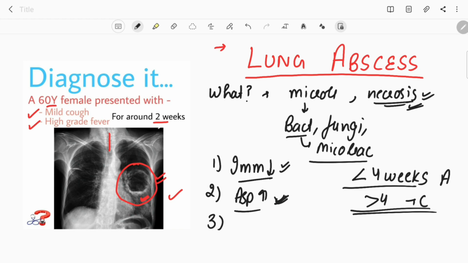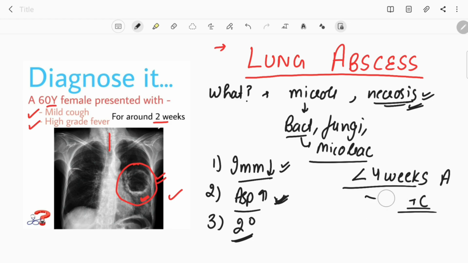The next risk factor is if the patient is having any underlying pulmonary pathology, like a lung tumor or any foreign body in the lungs, or due to any lymph node, if a segment of the lung gets obstructed, then the segment distal to that obstructed segment will get dilated and there is fluid secretion in that segment. And with time, if that dilated segment with the fluid gets infected by any microbe, that also leads to development of this lung abscess.